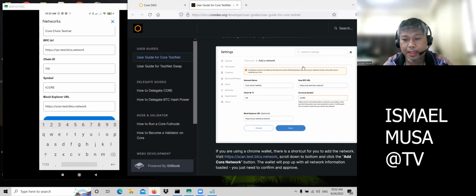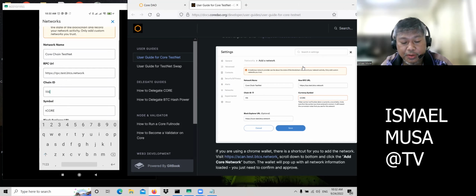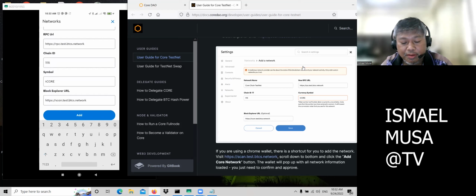Okay, if you think it's correct, let's name it Core Chain Testnet, with capital N. Then we have the HTTP test BTCS network, chain ID 1115, test score.